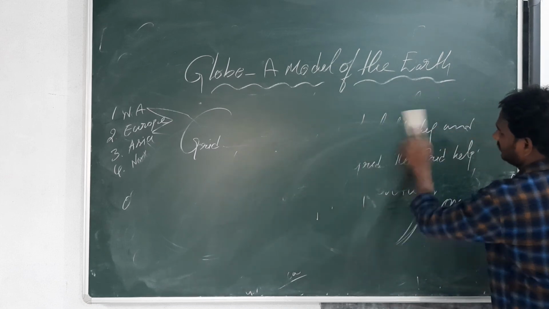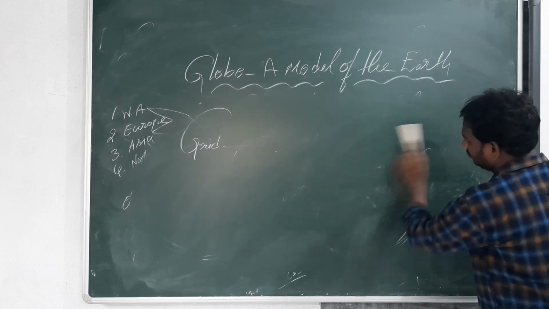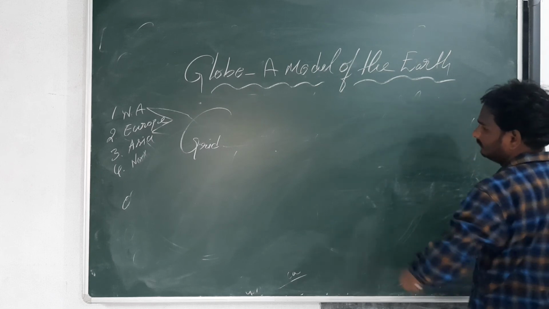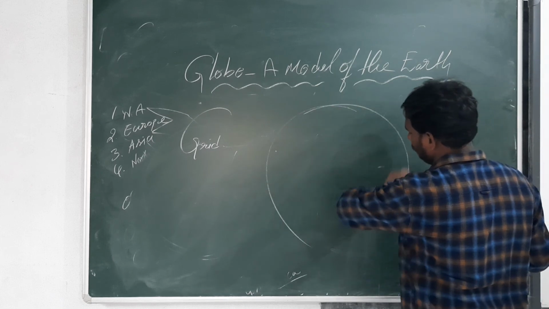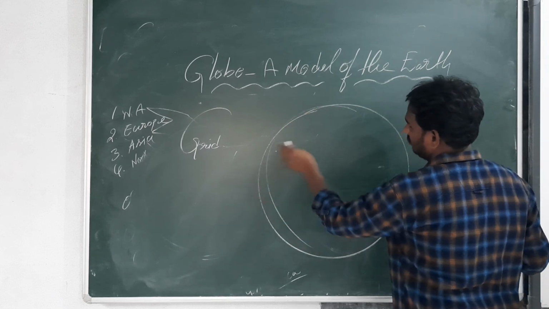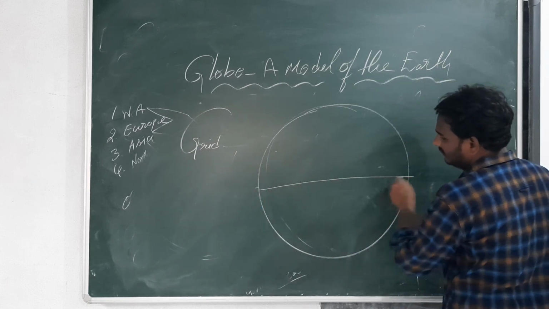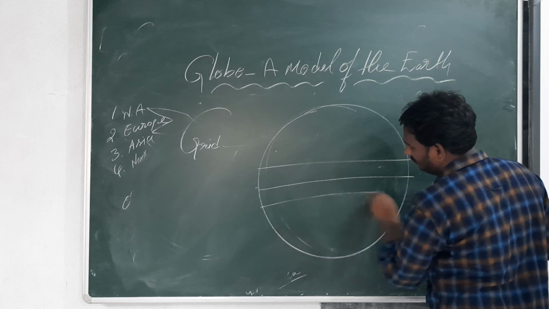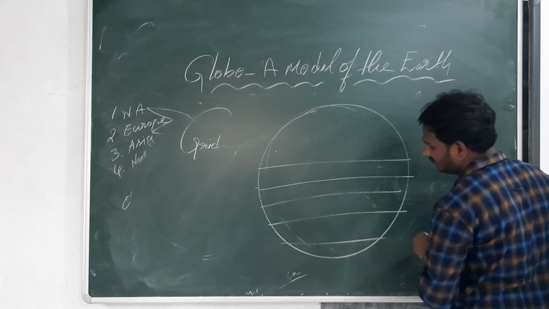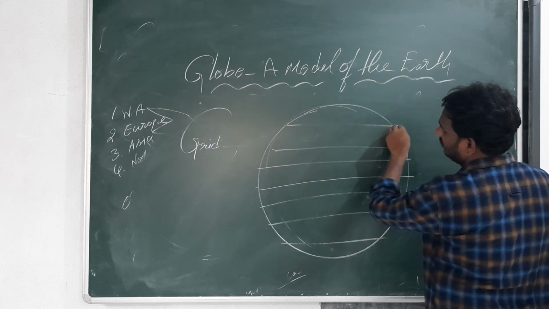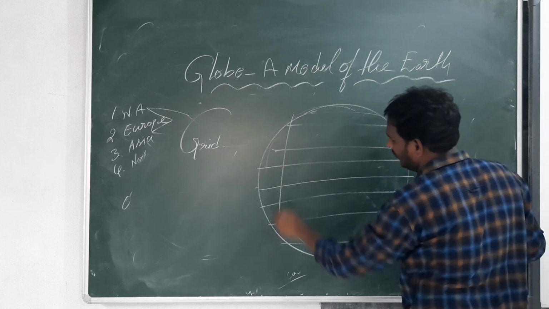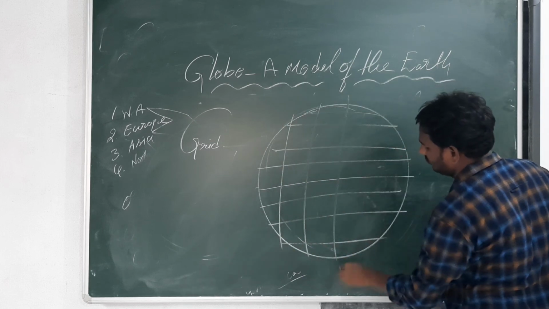I will show the grid shape on the map. See now. You all know that horizontal lines are called latitudes, vertical lines are called longitudes.